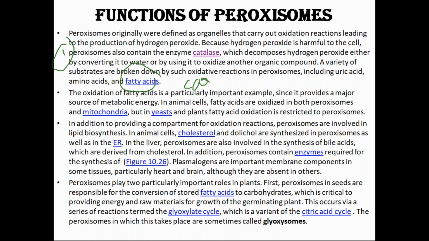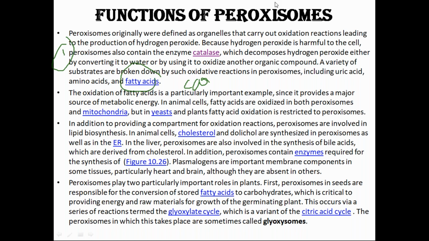You will study this in your biochemistry, but here you should know the term is beta oxidation, and it takes place in the organelle called the peroxisome. Only remember this much for the peroxisome, that fatty acids are